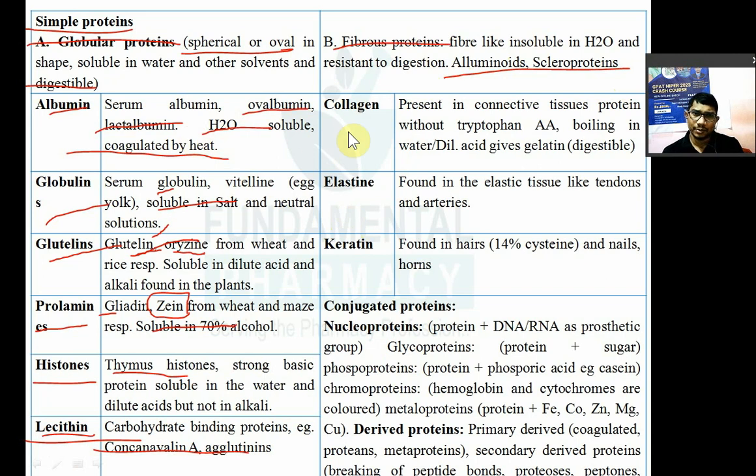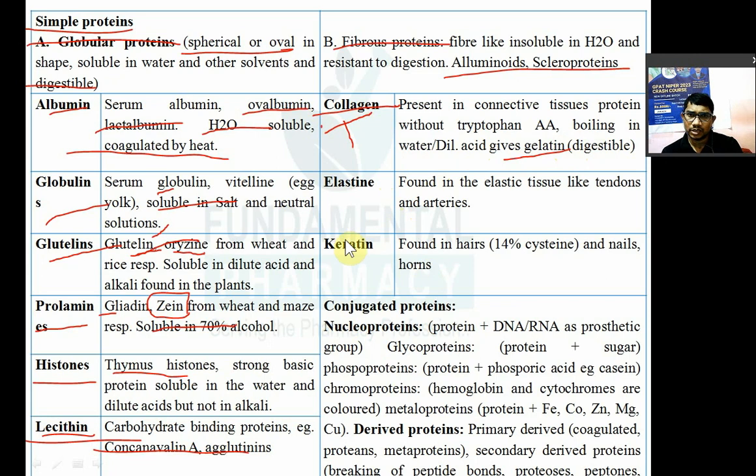The first is collagen. Collagen is present in connective tissue, a protein without the amino acid tryptophan. Collagen does not contain tryptophan. Boiling collagen with water or dilute acids will give you gelatin. Collagen is not digestible, but the hydrolysis product of collagen, gelatin, is digestible.